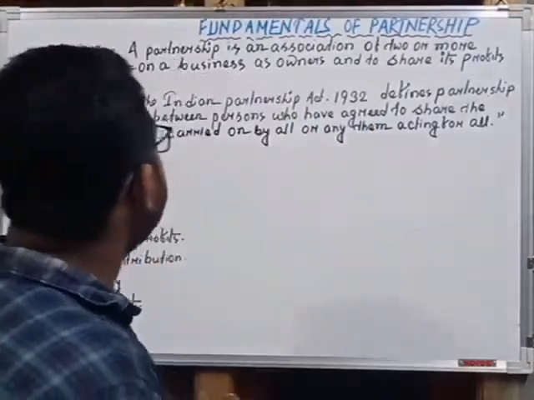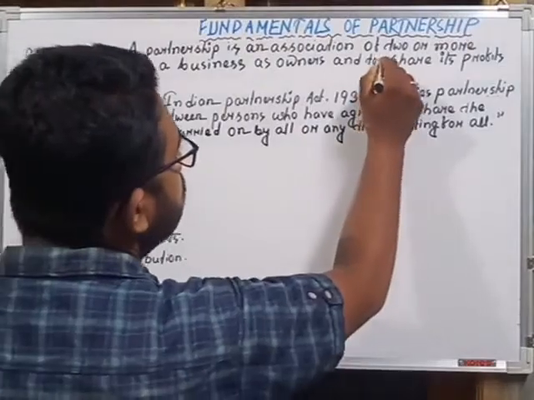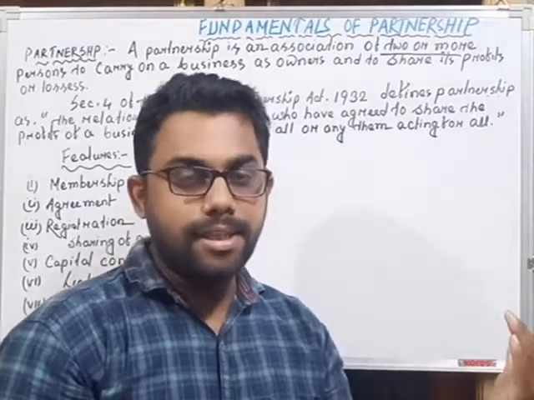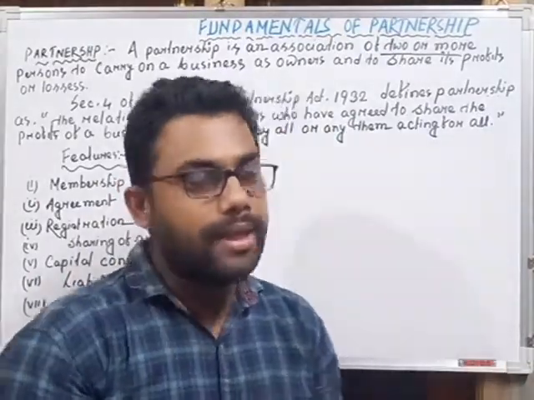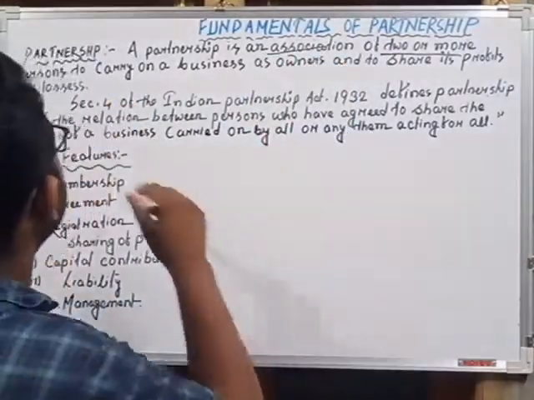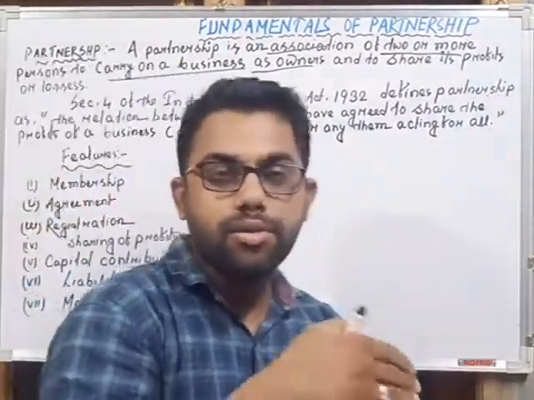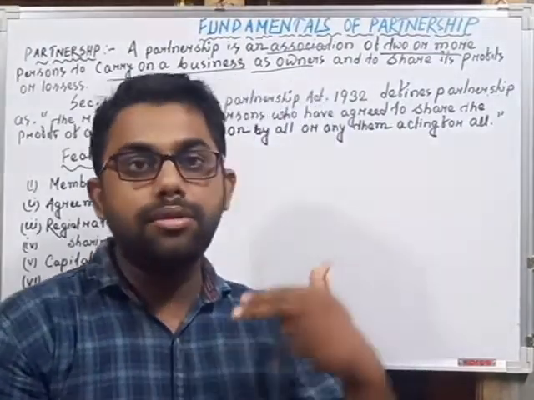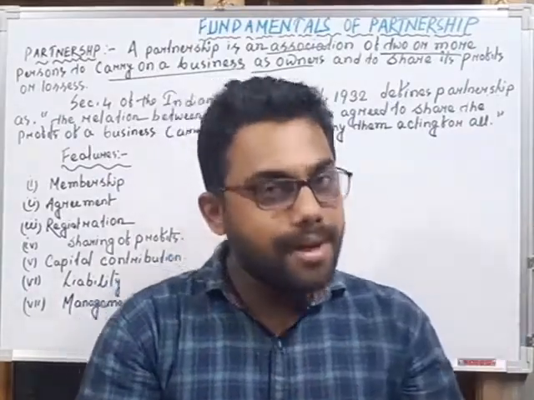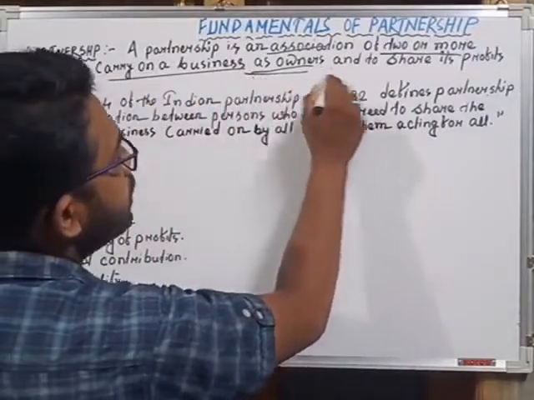Here it is written that partnership is an association of two or more persons. It is important, because if there is no association of two or more persons, then we cannot say it is a partnership. Partnership is an association, that means a combination of two or more persons to carry on a business as owners. When two or more persons join the business, they undertake the business as owners, and these owners are called partners.